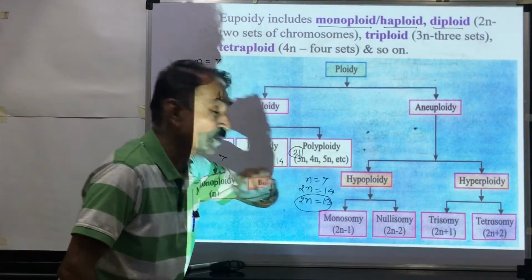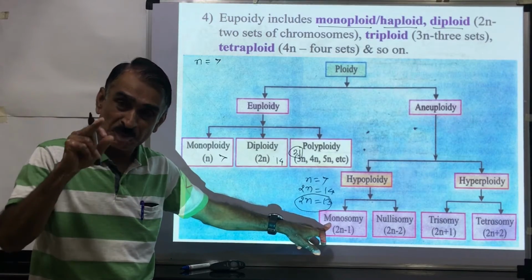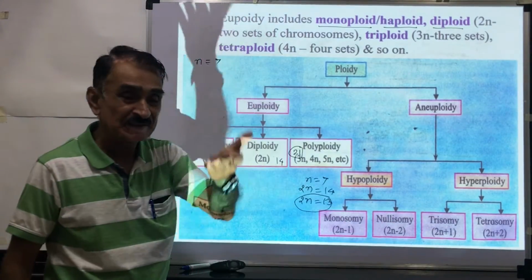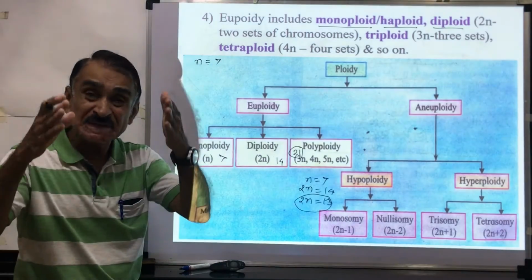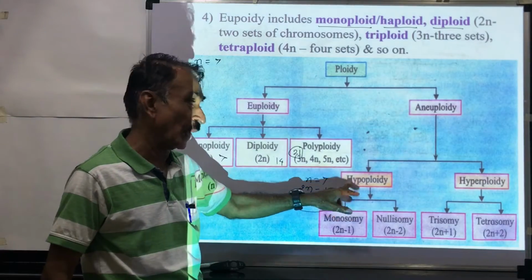If 1 chromosome is deleted, this is called monosomy. If 2 chromosomes are deleted, this is called nullisomy. Chromosomes are less, and that's why this is called hypoploidy.